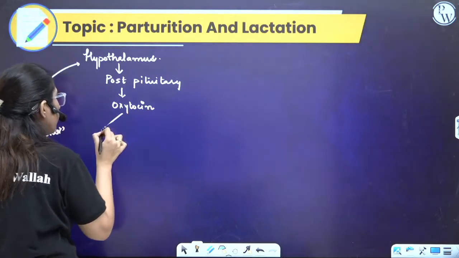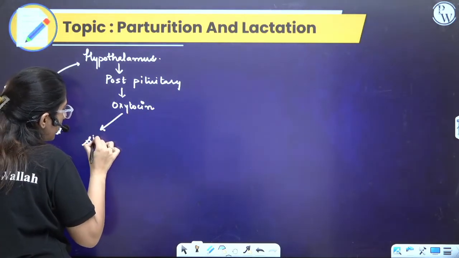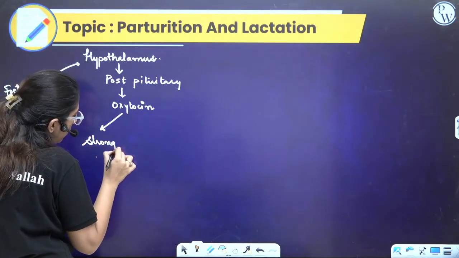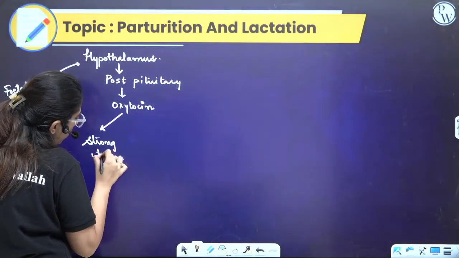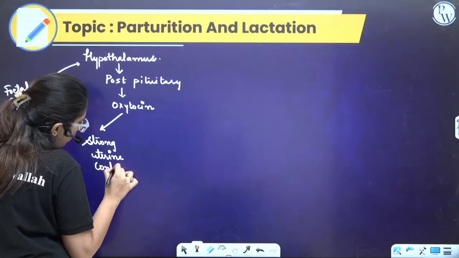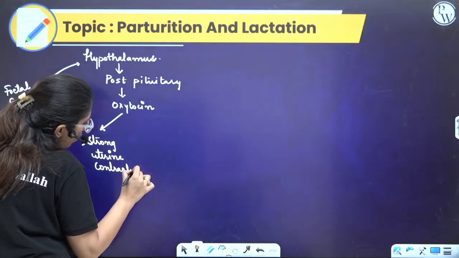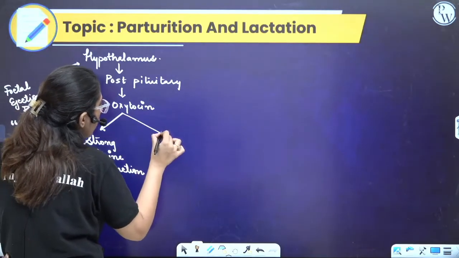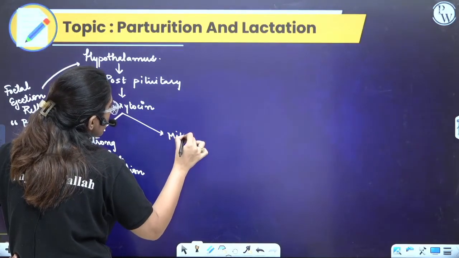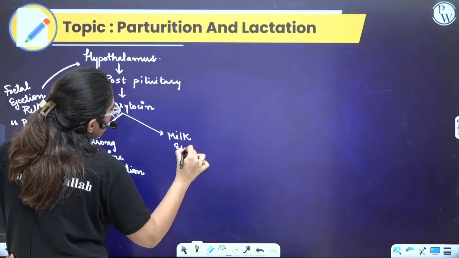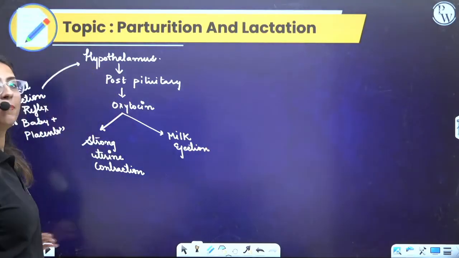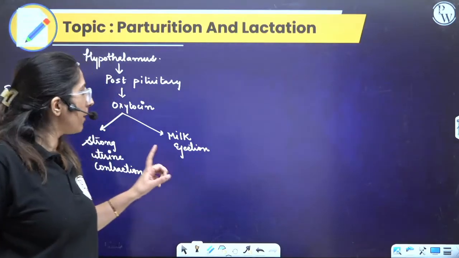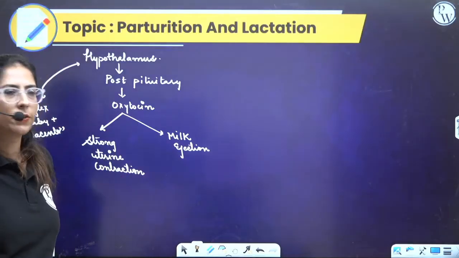Oxytocin will do two functions. Strong uterine contraction. It will cause strong uterine contraction. It will also cause milk ejection. Milk ejection. Here, milk synthesis is by prolactin, but milk ejection is by oxytocin. Clear? Are you getting this point?